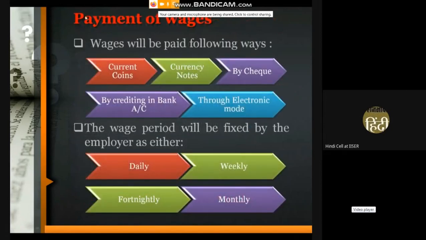Payment of wages. The wages can be paid in the following ways: current coins, currency notes, by cheque, by crediting into the bank accounts, or through electronic mode. This code has provided the flexibility to the employer for fixing the wage period, and the wage period may be either fixed as daily, weekly, fortnightly, or monthly.